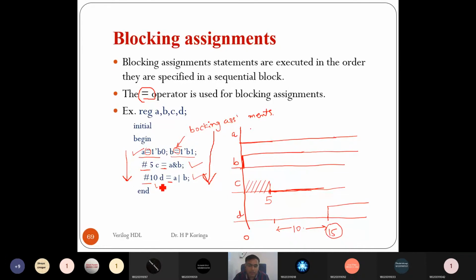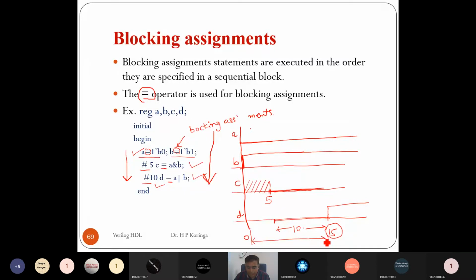So it waits 10 more time units after the 5 time unit, and then will assign the value of D equal to A or B. So the D statement, meaning the fourth statement, will execute after the 15 time unit. So hope this is clear how blocking assignment statements run.